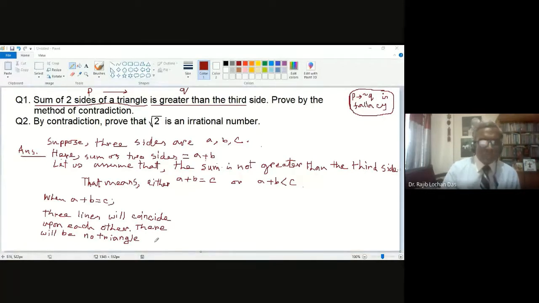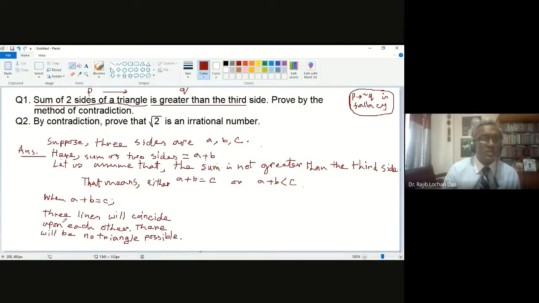Maybe it is a little hard to read, but I just need to write many things. So there will be no triangle possible. It means the contradiction. It means the not possible situation. It means the always false situation.